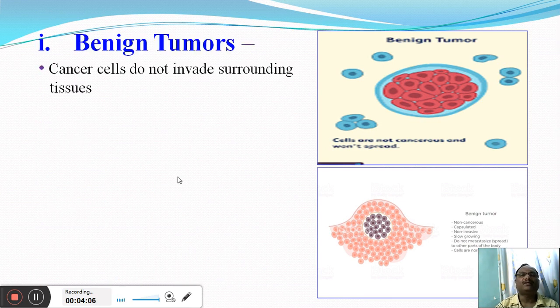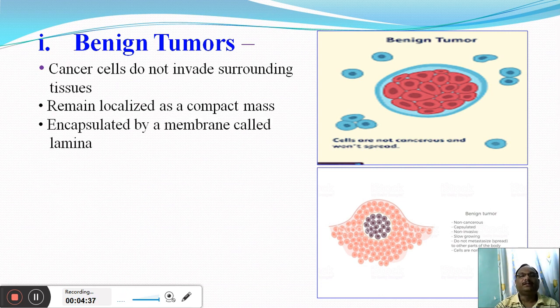Among them, the first is benign cancers or benign tumors. These are the cancers where the cancer cells are not invading the surrounding tissues. That means the cancer cells are not coming out of their region. The growth of cancer cells in benign tumors remains localized in the form of a compact mass. That means these benign tumors are encapsulated by a membrane, and that membrane is called a lamina.